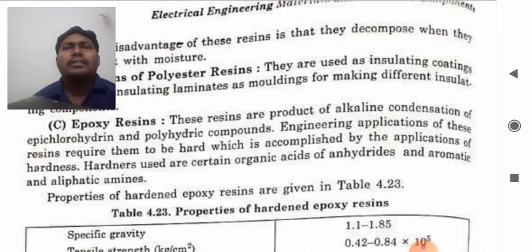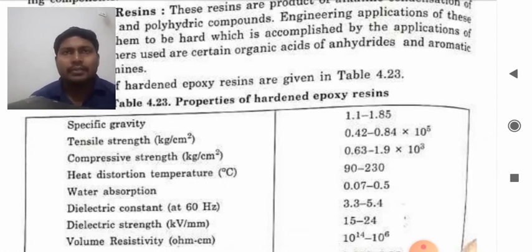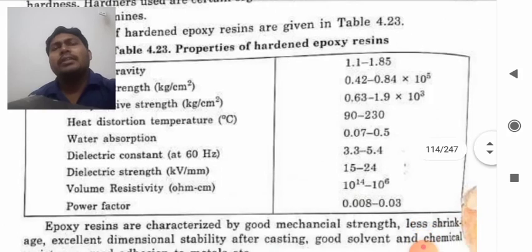So the properties are as in the table: the specific gravity, tensile strength in kg per centimeter square, compressive strength in kg per centimeter square, heat distortion temperature in degree centigrade, water absorption, dielectric constant, dielectric strength in kV per mm, volume resistivity in ohm per centimeter, and power factor.